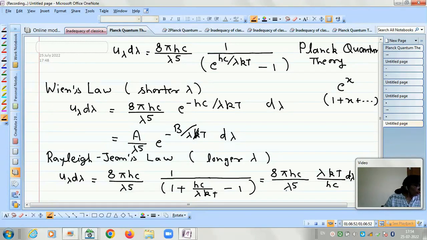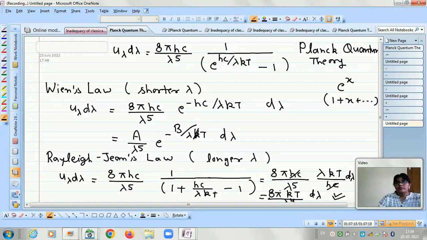So now our result is 8 pi kt, this hc gets cancelled, and then lambda and lambda 5 means lambda to the power 4, into d lambda. So this is similar to our previous result of the Rayleigh-Jeans law.